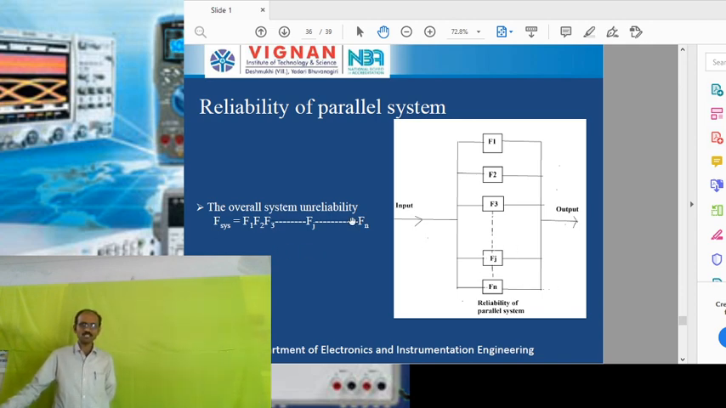So the overall unreliability for the parallel system is equal to the product of F1, F2, F3, etc. up to Fn. If you compare the series system and the parallel system, in the series system we define the overall reliability, whereas in the parallel system we define the overall unreliability. That is the basic difference.